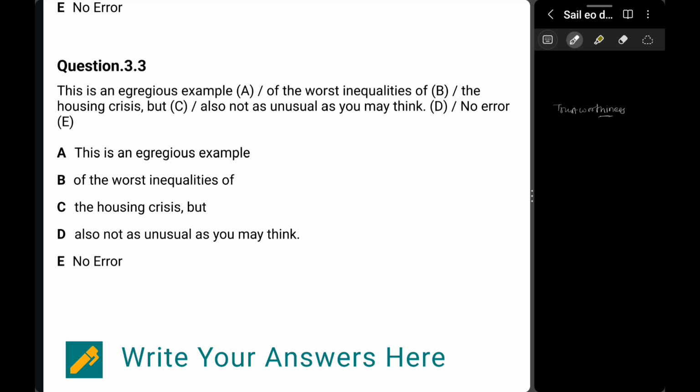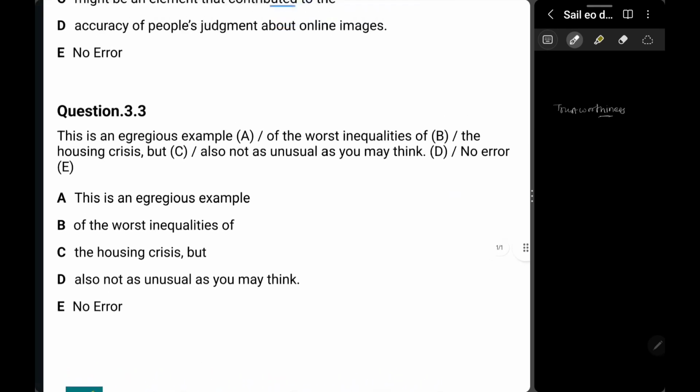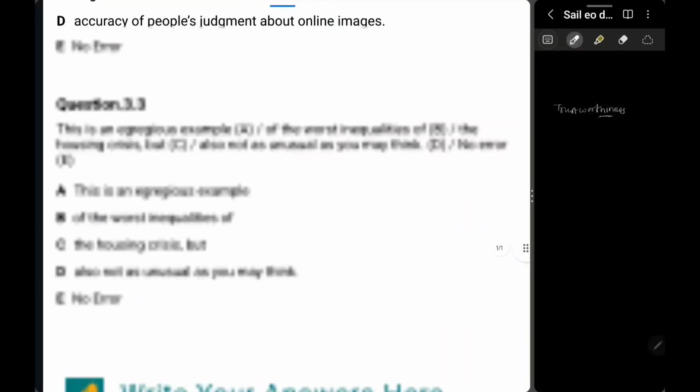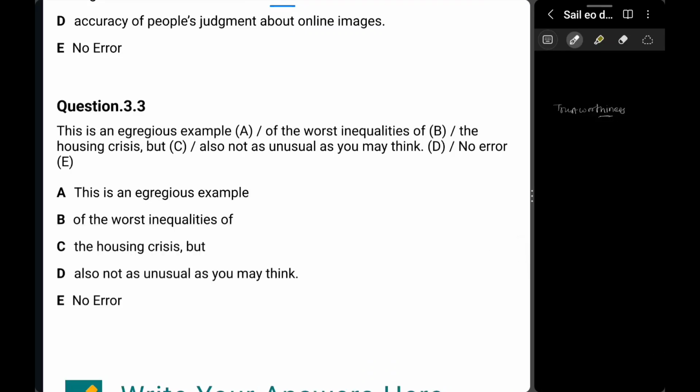So this is an egregious example of the worst inequalities of the housing crisis, but also not as usual as you may think. Great. So now if you see here, I would say all the articles, all the adjectives and all the grammar is more or less fine. I do not see any break or any spelling mistake in here, and I can easily say that there is no error in this. Hence, E is the right answer for me.